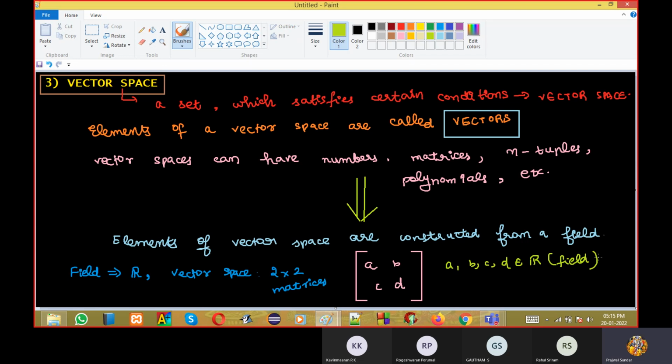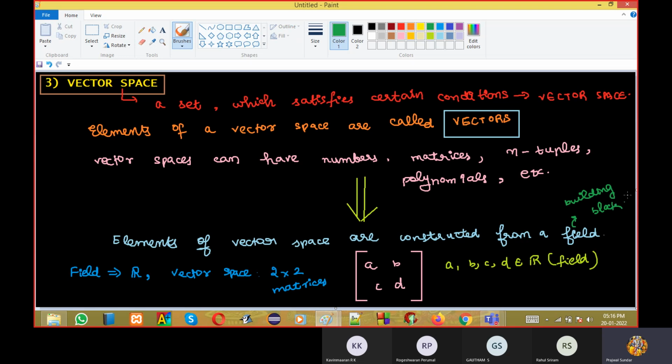See, you cannot have a vector space without a field. Field is the basic building block for the vector space. What you are doing is taking all these scalars from the field and rearranging them in a separate fashion. In this vector space, you are arranging them as matrices.